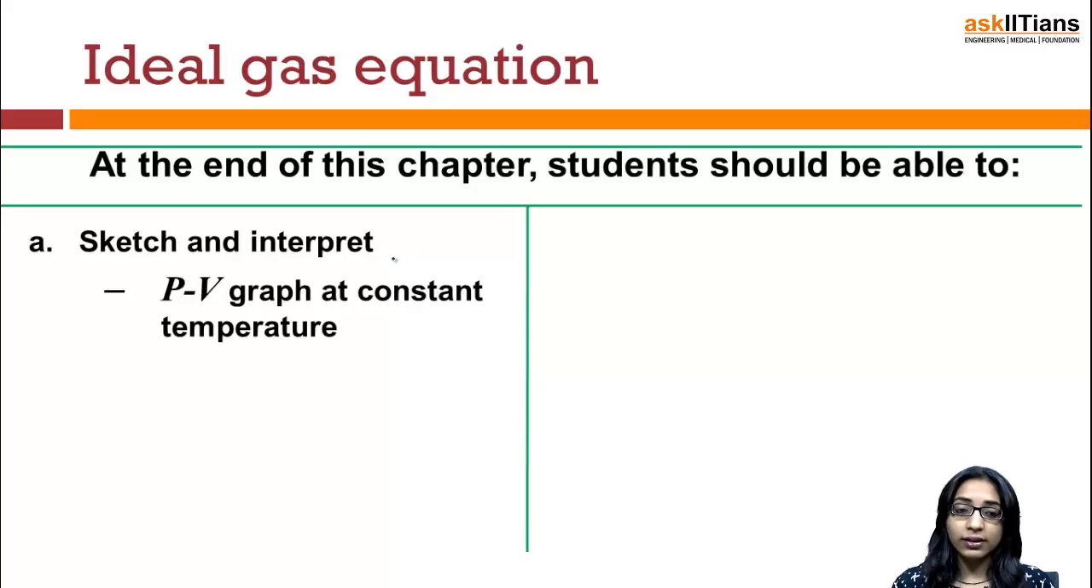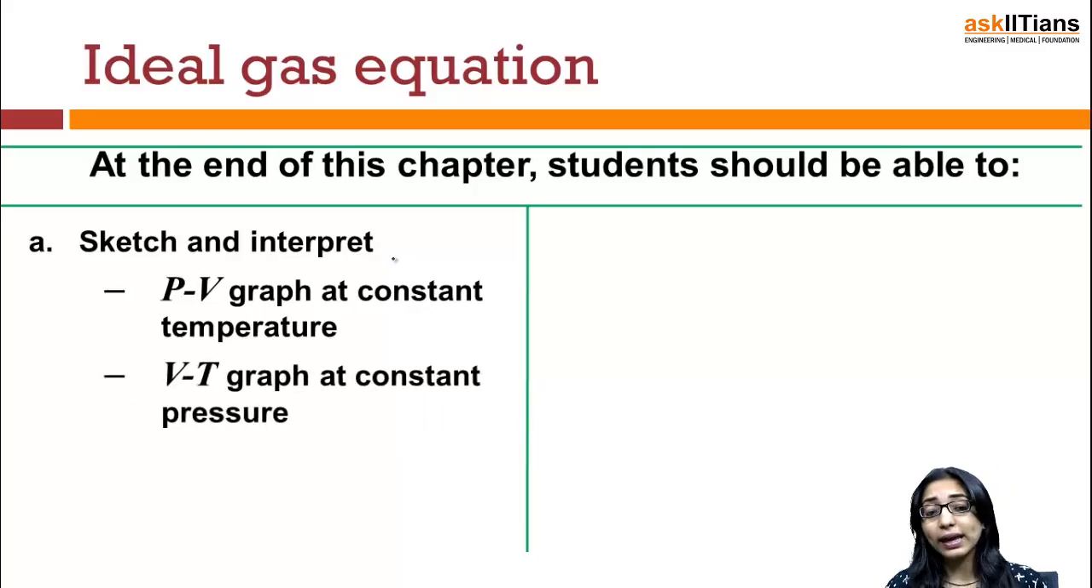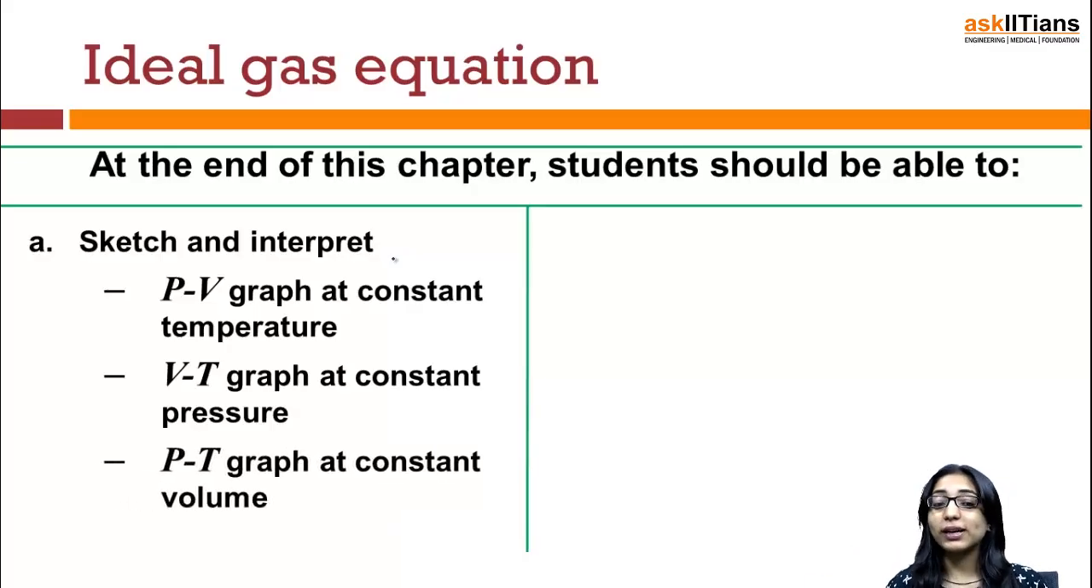then after the end of the chapter, you will be able to make the graph between pressure and volume at constant temperature. Also, you will be able to make the graph between volume and temperature, keeping pressure constant. Plus, you will be able to make the graph between pressure and temperature when volume is kept constant. So we'll keep pressure constant, then volume constant, and then temperature constant, and with the other two variables, I'll plot the graphs between those two variables.